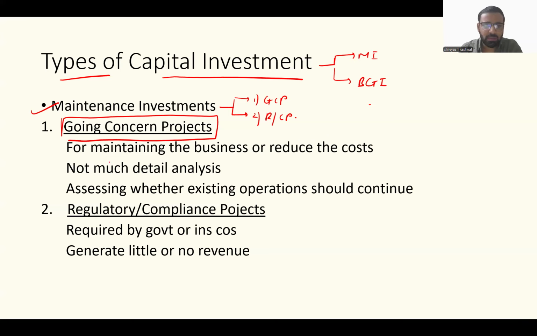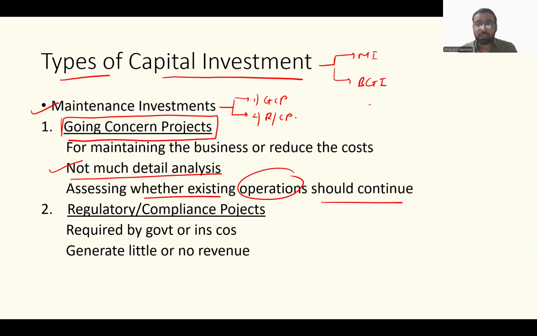In these types of projects, you don't need a lot of detailed analysis. You just need to know what the machinery is, that I need to replace it, and what my options are. Assessing whether the existing operations should continue or not is also a call that has to be taken. When I'm replacing the machinery, I need to evaluate my entire set of operations: whether it is beneficial to replace the machinery now, and will I be continuing in this set of operations? All of those things have to be evaluated as well.